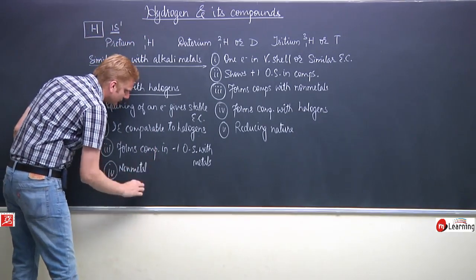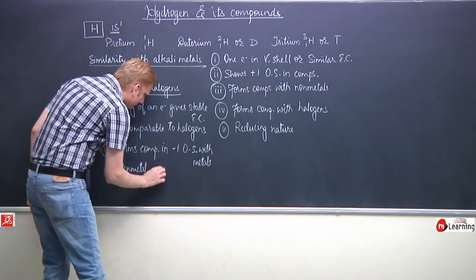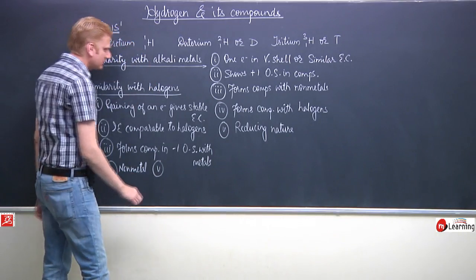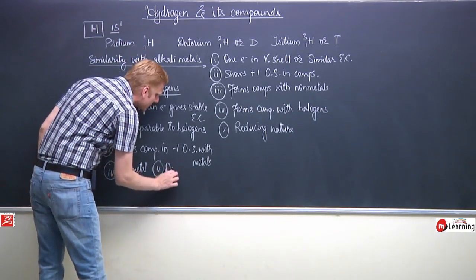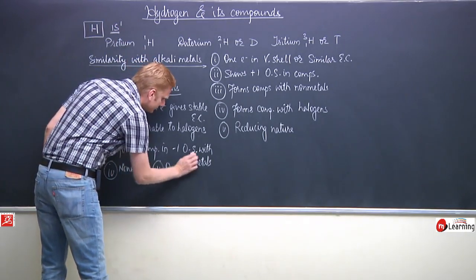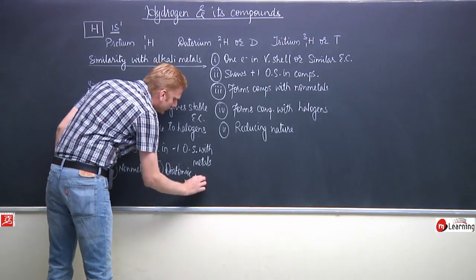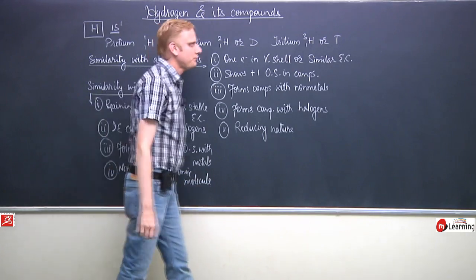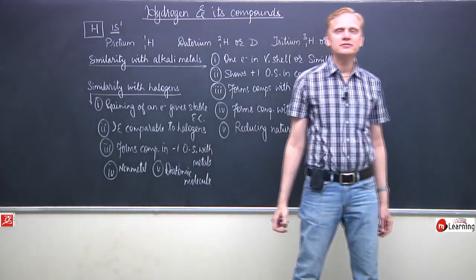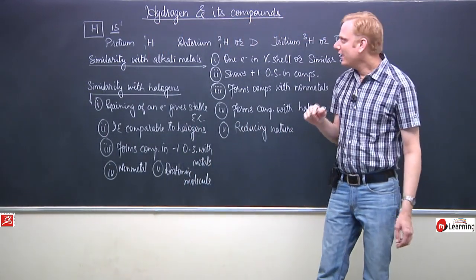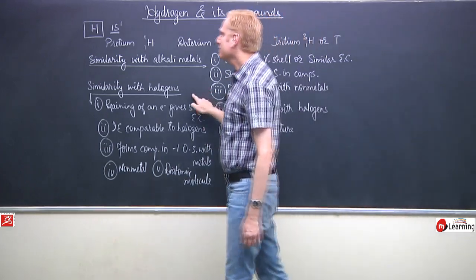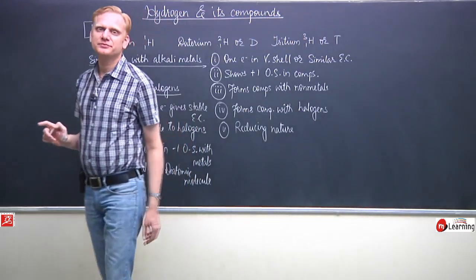So non-metallic nature and existence in the form of diatomic molecule are the points where hydrogen has a resemblance with halogens.